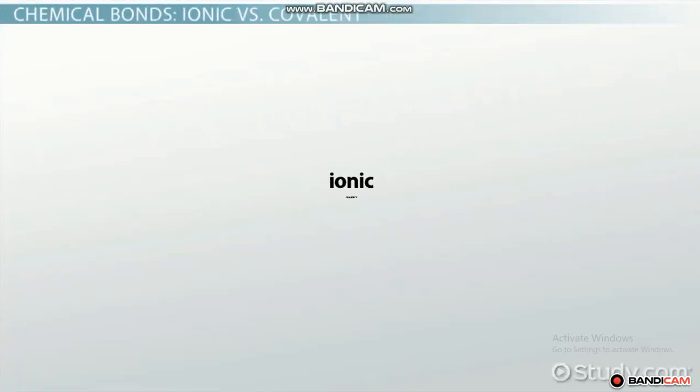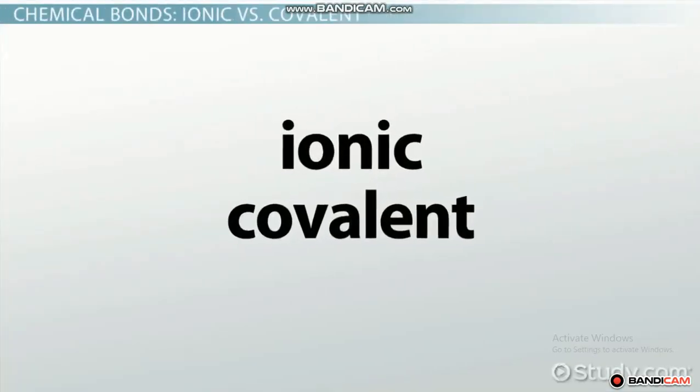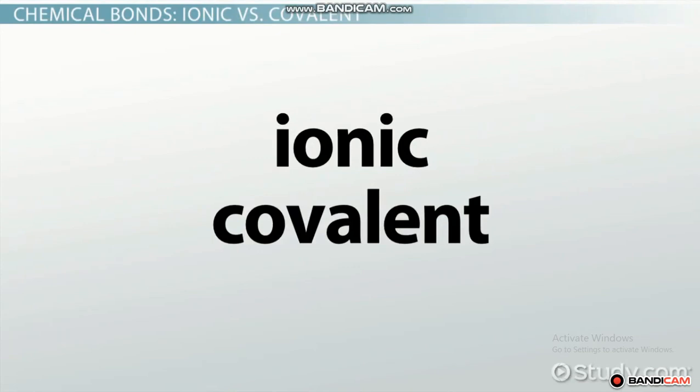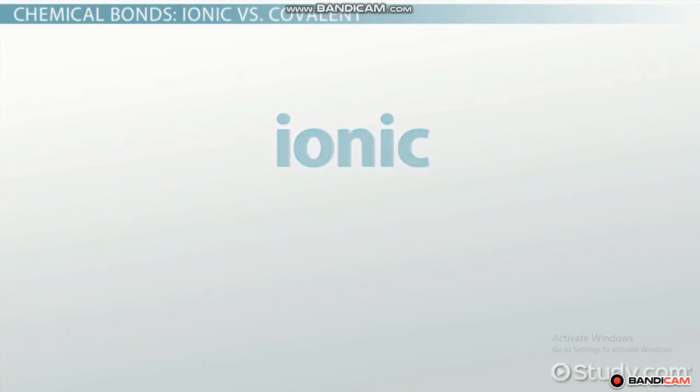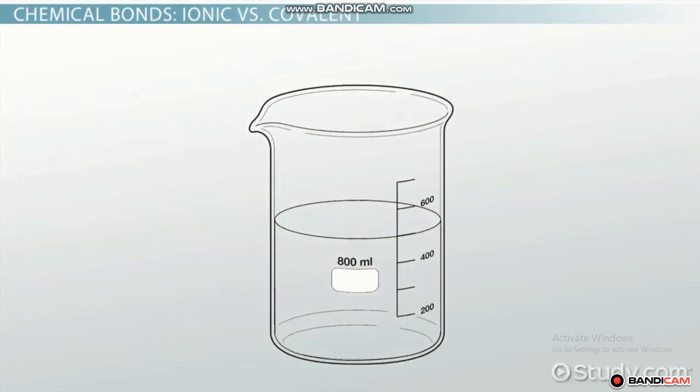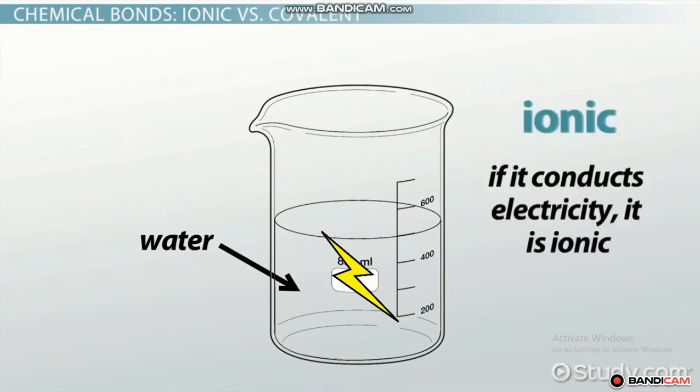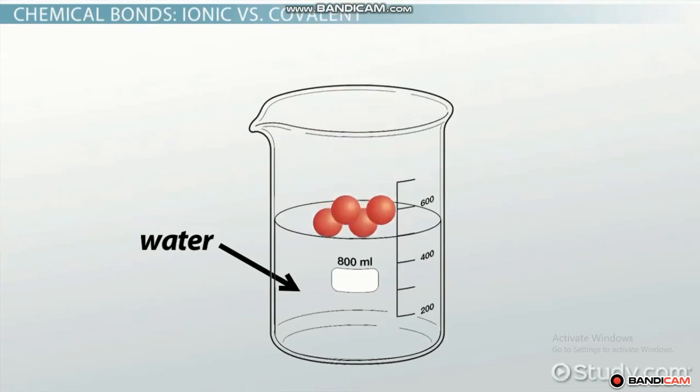There are two main types of chemical bonds that hold molecules together, ionic and covalent. Ionic. The easiest way to tell whether a bond is ionic or covalent is to determine whether or not the compound conducts electricity when dissolved in pure water. If it conducts electricity, it is ionic. This means that when it is mixed with water, the molecule breaks into ions or charged particles.